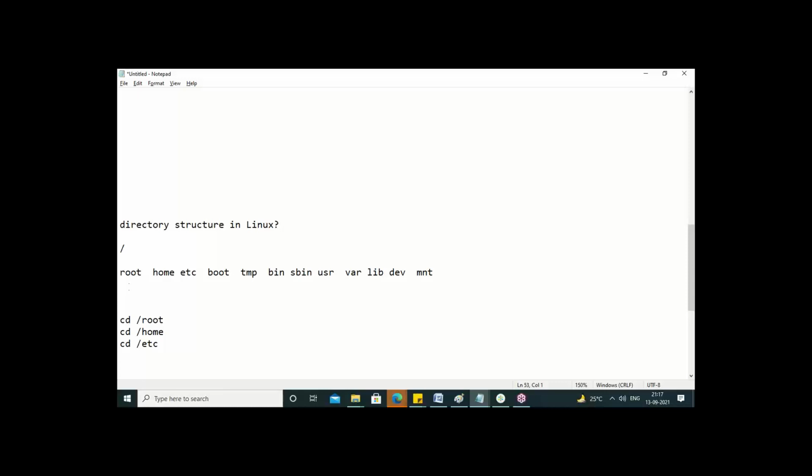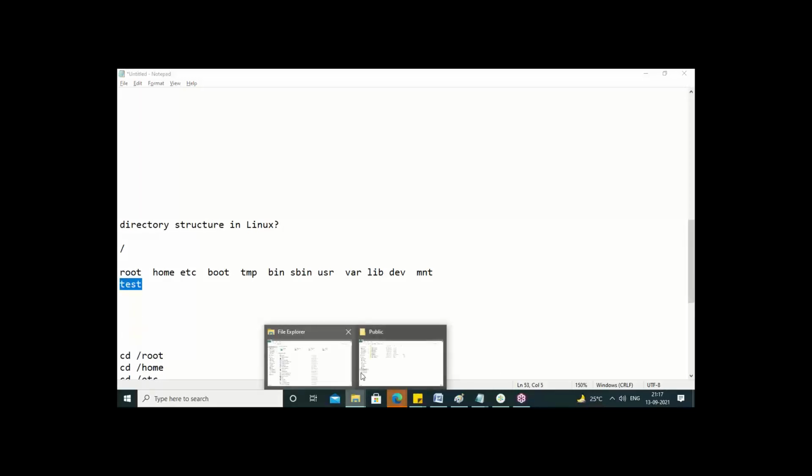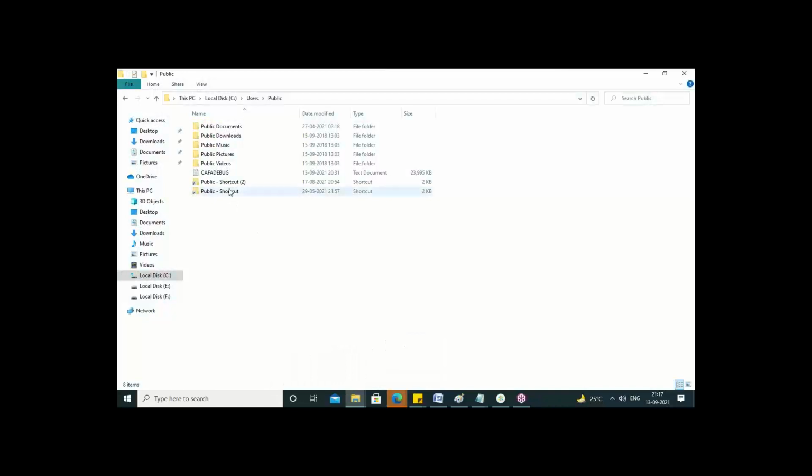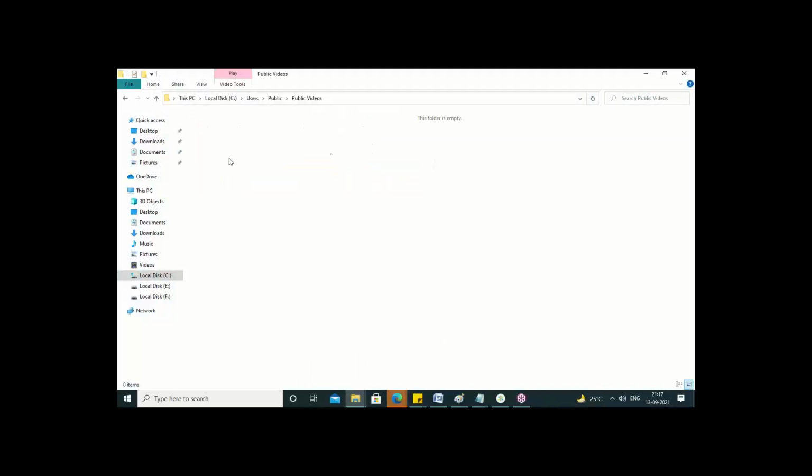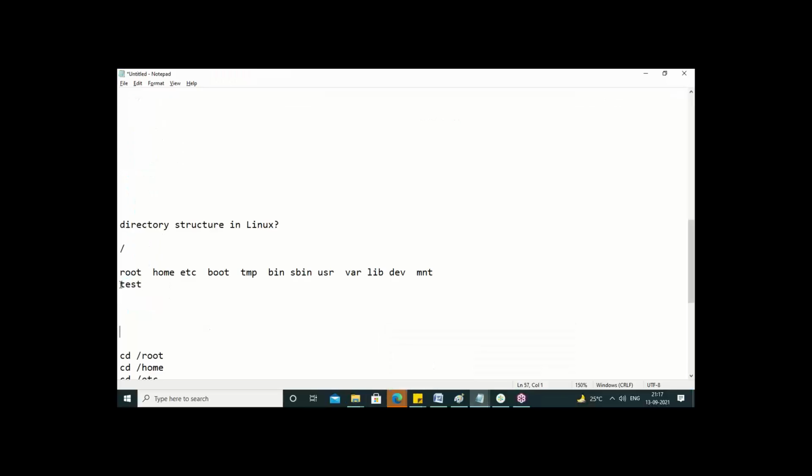For example, here under root a test folder is there. Just assume that. Now, how do we refer to this path, guys? We don't have a graphical screen like Windows to enter the folders one by one, so here we use the command line only. We should not say slash test, because it is not directly under slash.